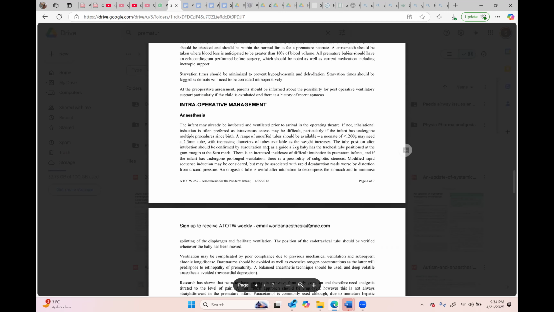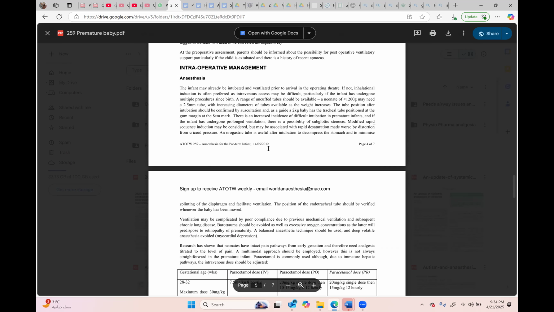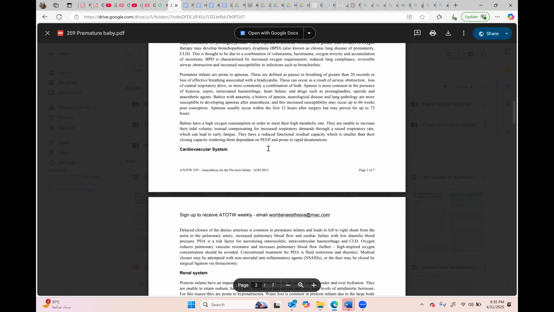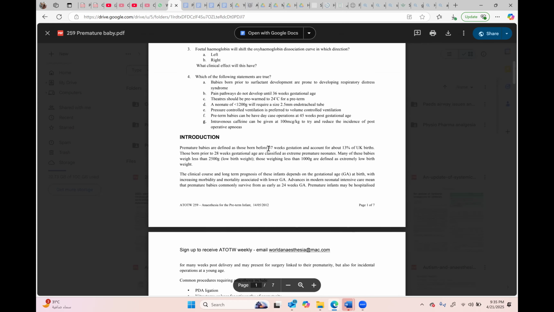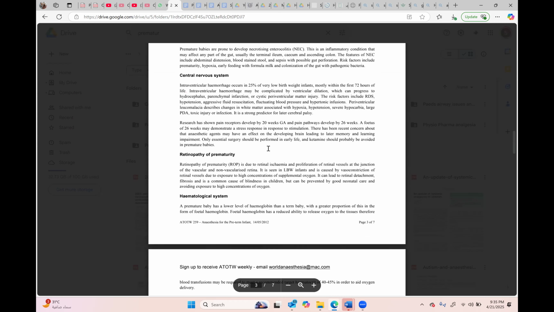So these are common things, and they can ask you about the stages, like class one, class two, class three, according to weeks of gestation. They can ask you about prematurity in this regard as well.